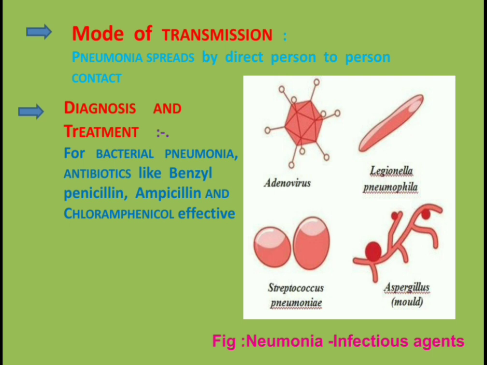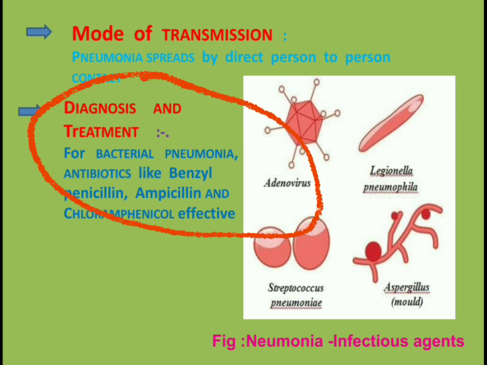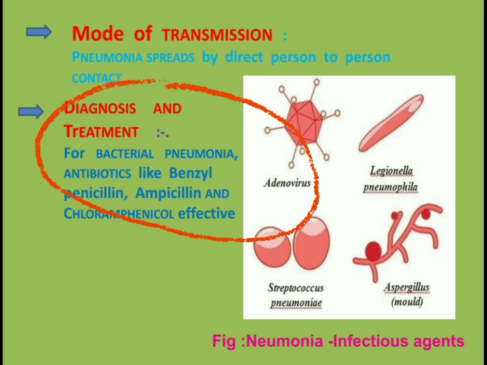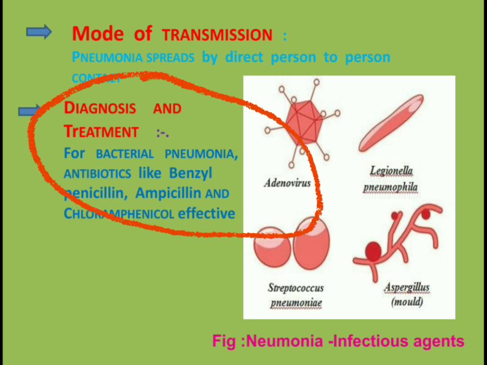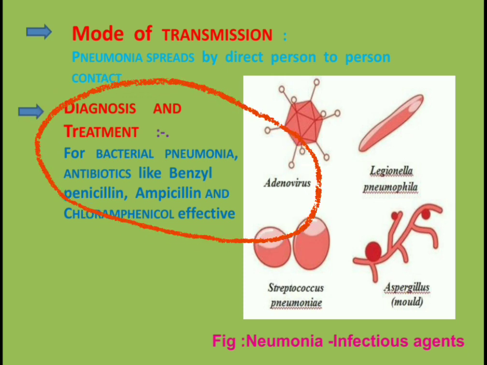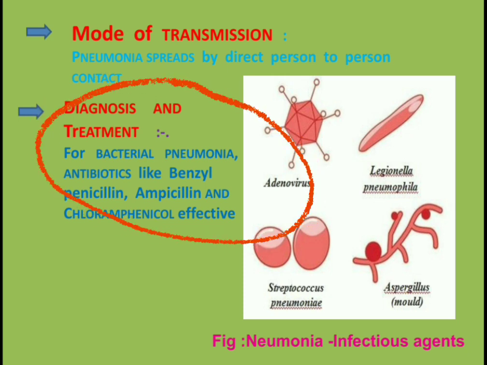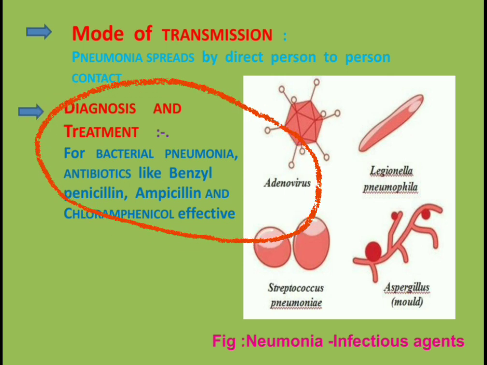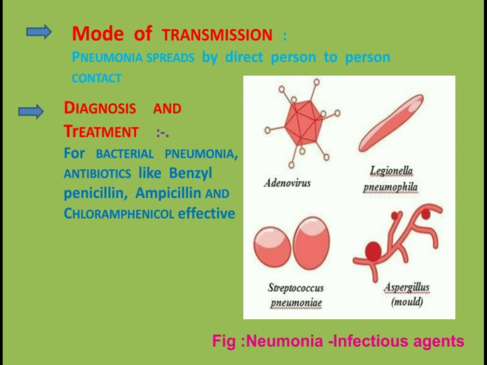Next point in this is diagnosis and treatment. Now, what are the diagnostic activities done, and what is the mode of treatment? Course of treatment depends upon pathogen leading to the disease. For bacterial pneumonia, antibiotics like benzyl penicillin, ampicillin, and chloramphenicol are effective.